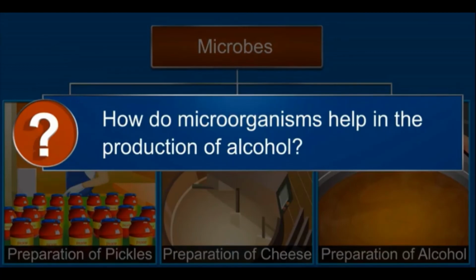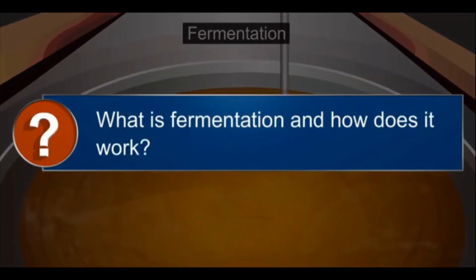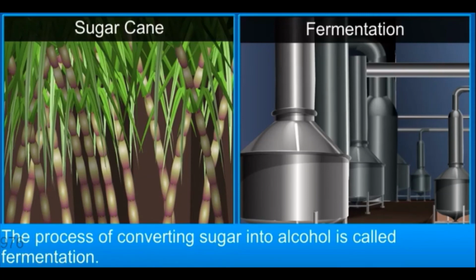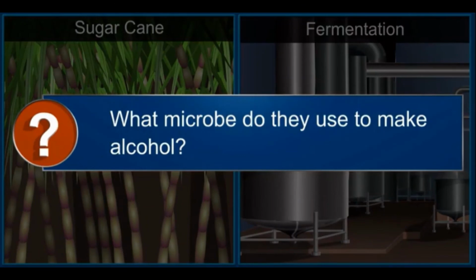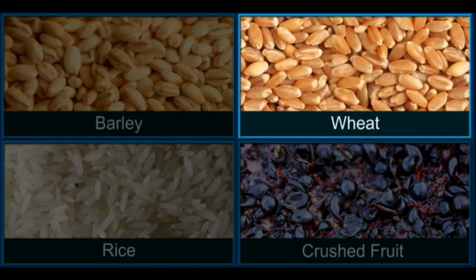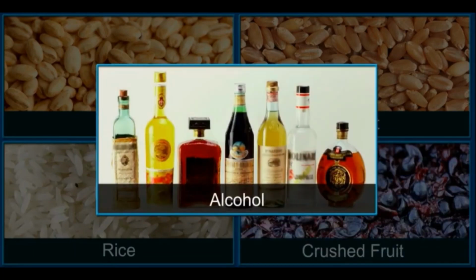How do microorganisms help in the production of alcohol? A process called fermentation is used for the production of alcohol. What is fermentation? How does it work? The process of converting sugar into alcohol is called fermentation. What microbe do they use to make alcohol? Microbes, such as yeast, convert the natural sugars present in grains like barley, wheat, rice, and crushed fruit juices into alcohol.